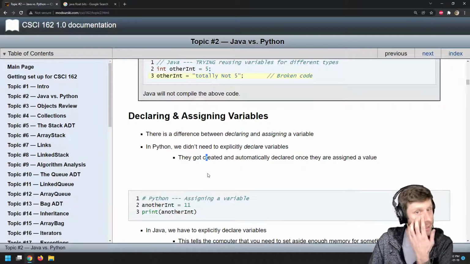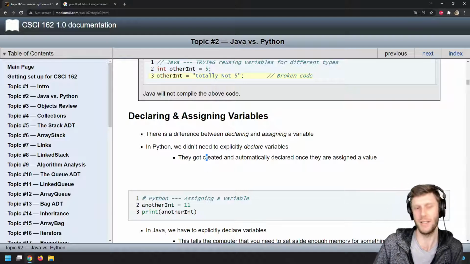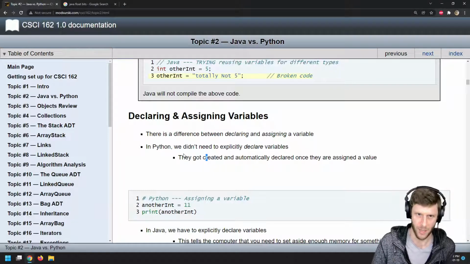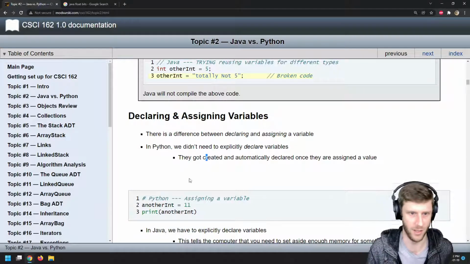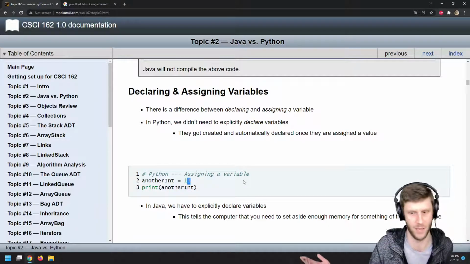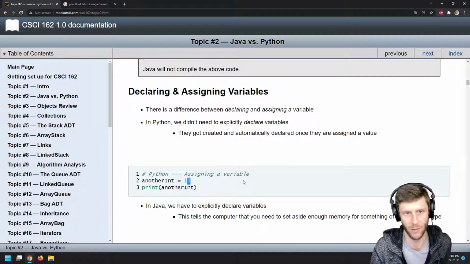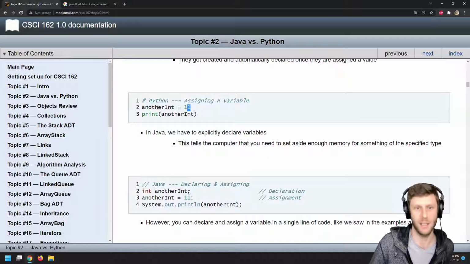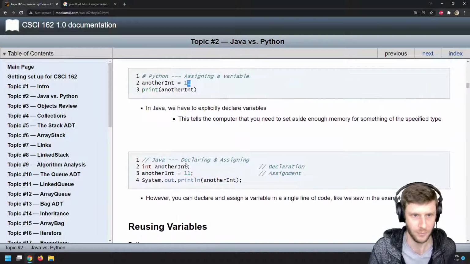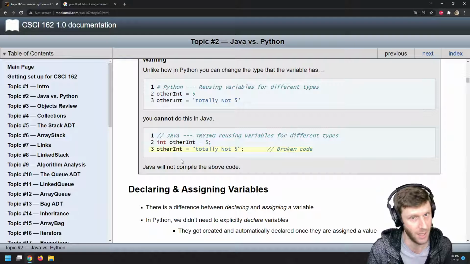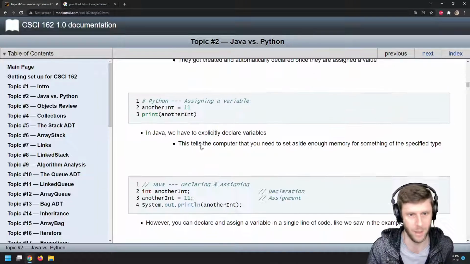Okay, declaring and assigning variables. There's a difference between declaring and assigning. In Python, you didn't need to explicitly declare because variables got created automatically as soon as you assigned them a value. What I mean here is you write another int equals 11. Python goes, okay, I'm going to make a variable called another int and give it the value 11. Great. In Java, we can explicitly declare, and in this example here, we declared it and assigned it all on one line. We're saying the integer variable called other int equals 5. And then tried to do something with it.